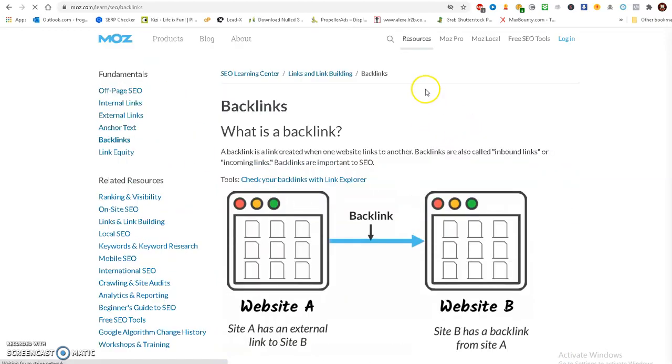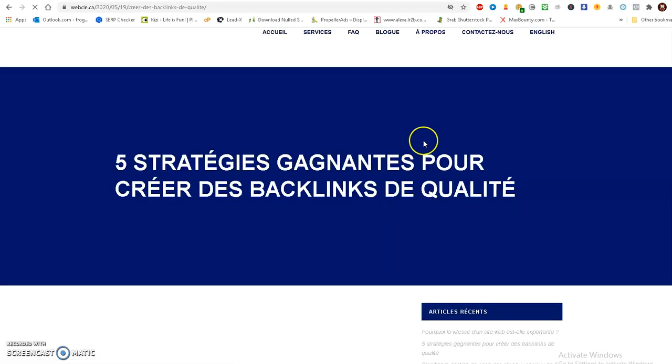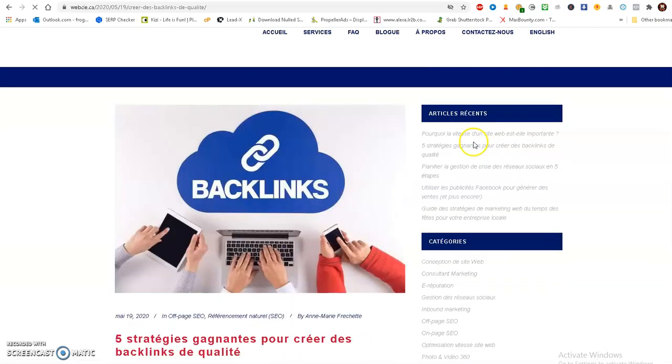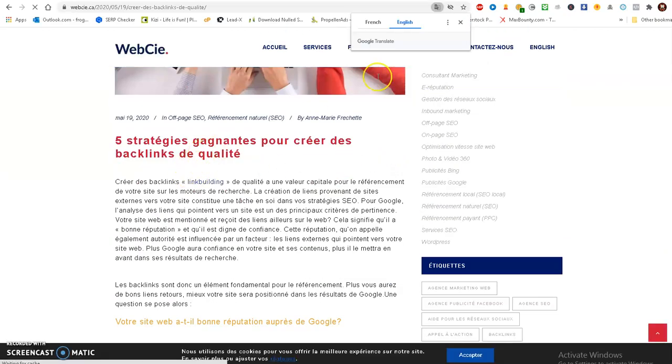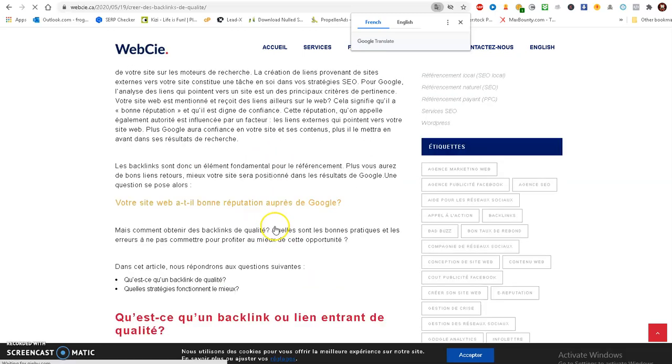Actually, it showed me English results here. I'll take another post here. 5 strategies to create quality backlinks. We'll go on here. So as you can see here, I leave it in French because it's the original language.